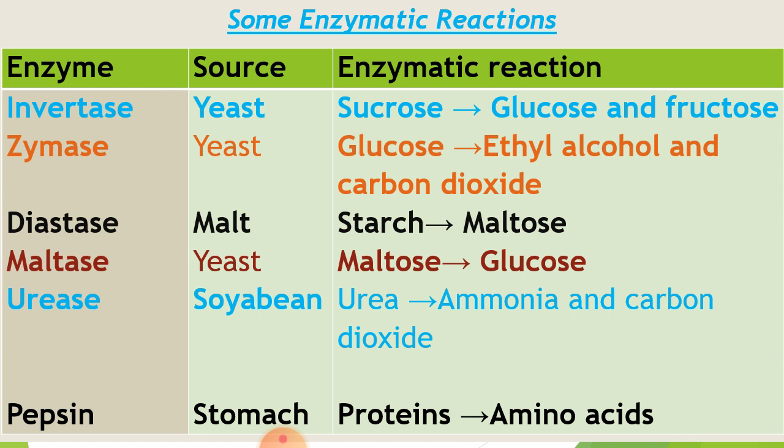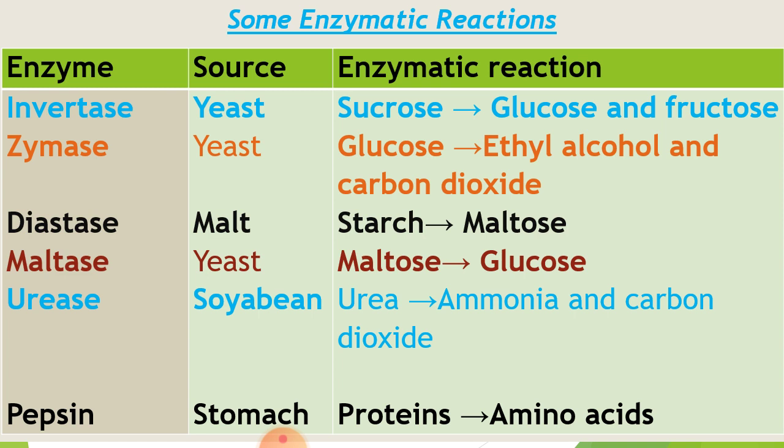One more enzyme is urease. This is obtained from soybean. Soybean we also use in the house; we make vegetables from soybeans. Soybean is also a main source of protein. So here urease is obtained from soybean. This urease converts urea into ammonia and carbon dioxide.